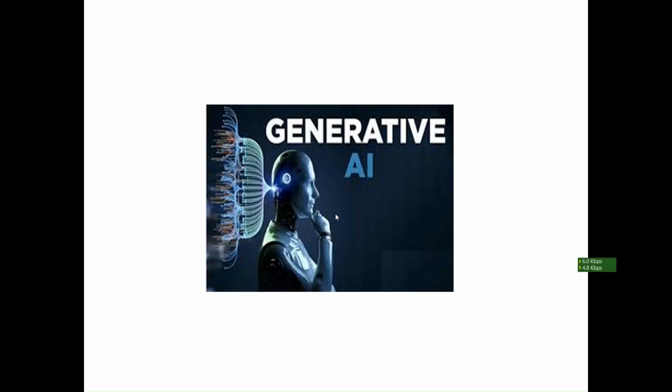Slowly the world is moving towards AI. In all the fields now, AI plays a very important and vital role, and in the current industry, everything is moving behind AI. AI means artificial intelligence.